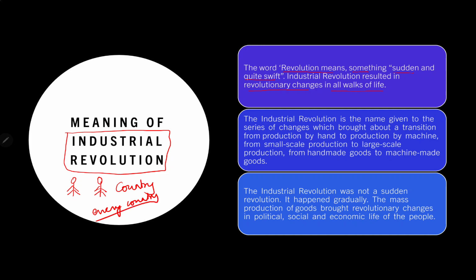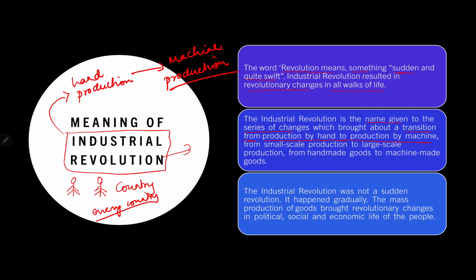So, revolution means a sudden or a quite swift, and that revolution changed everything in every space of life. Okay, the industrial revolution is a name given to the series of changes which brought about a transition from production of hand to the production of machine. So what does this mean, industrial revolution? It changed the system from hand production to machine production.